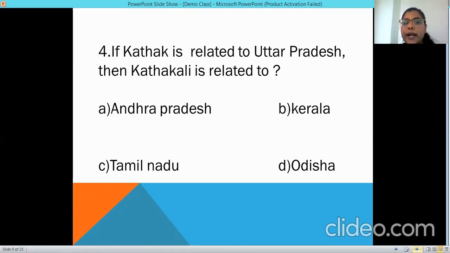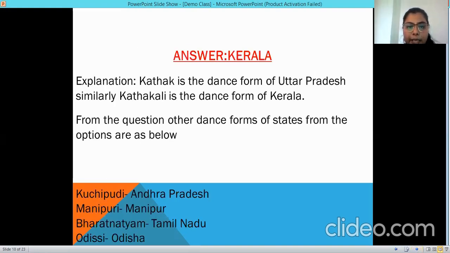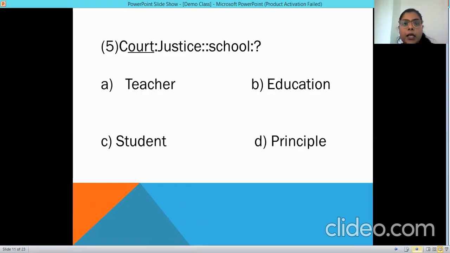Now let's try to find out what are the other dance forms used in the options here. In Andhra Pradesh we have Kuchipudi as a dance form, Manipur has Manipuri, Tamil Nadu we have Bharatnatyam, and Odisha we have Odissi as a dance form. Okay, let's proceed to the next question.